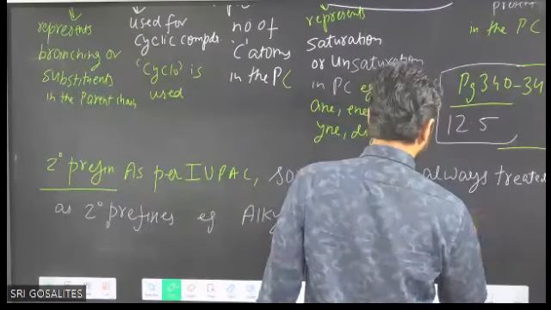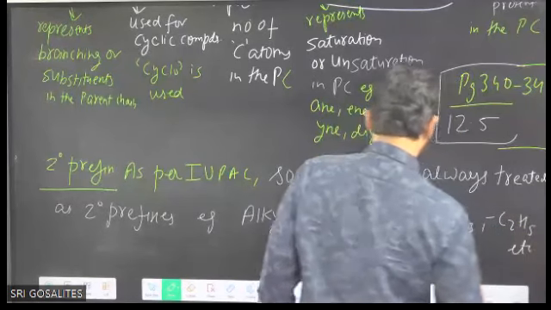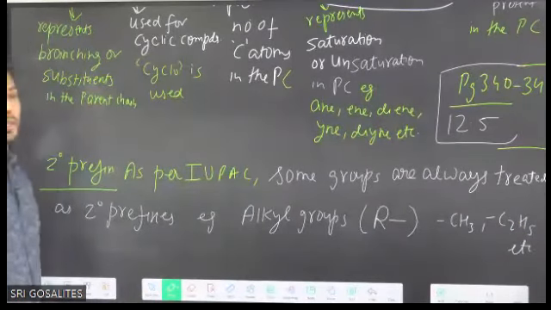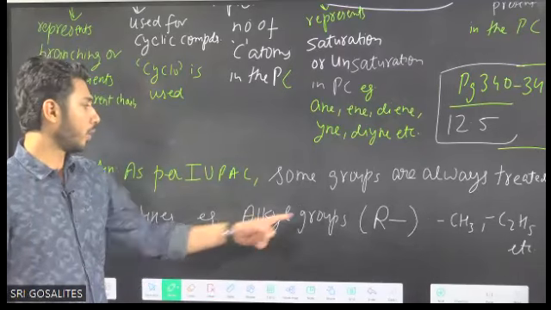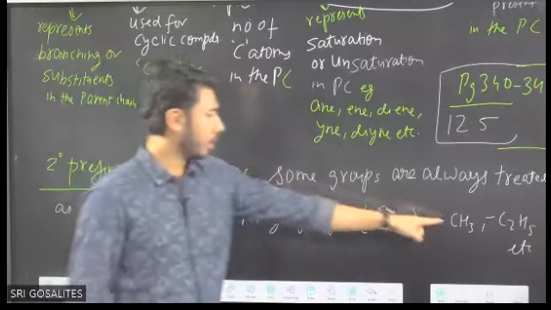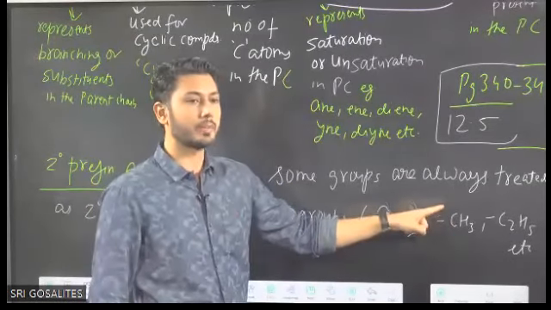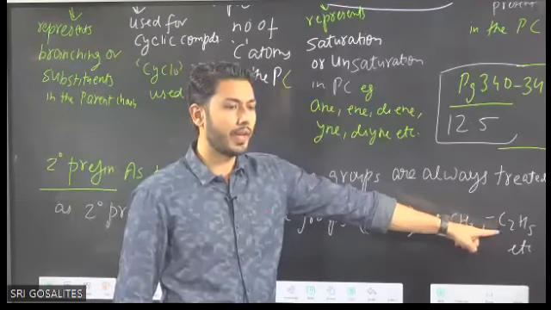Like CH3, like C2H5. Alkyl groups are represented by the general term R. CH3, if it is not part of the parent chain, is methyl. C2H5, ethyl.